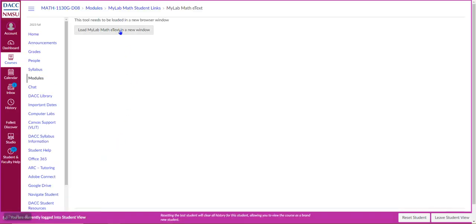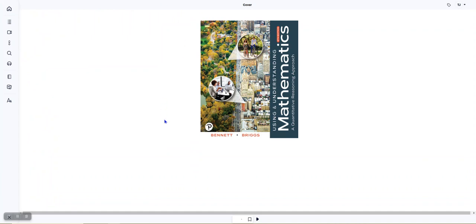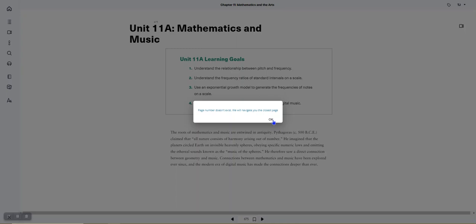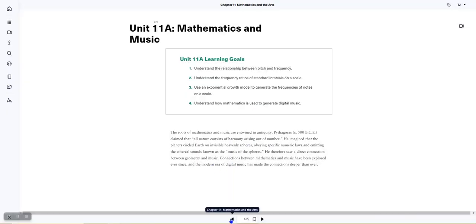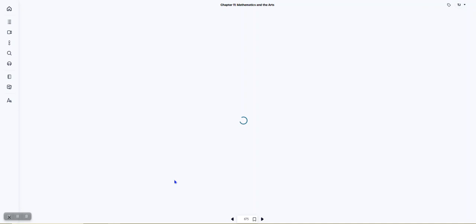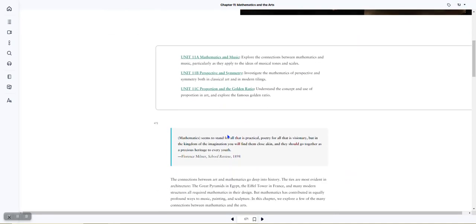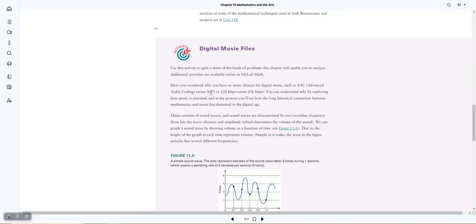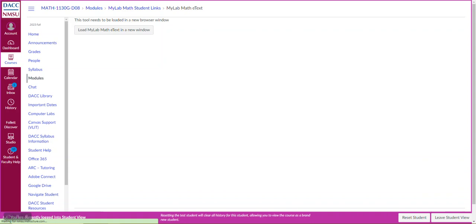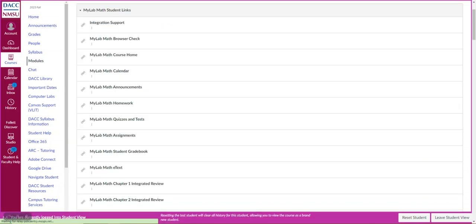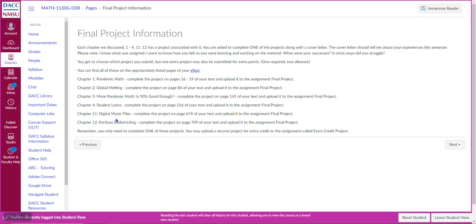And of course, it's going to tell me I have to load it in a new window, and I've already done that here. So I'm going to go to page 674, and I'm going to see what's there. It says closest page. Okay, cool. So I'm going to go right before that. Notice here, digital music files is an activity. And if we go back where we were, we'll see that digital music files is the name of the project that we're trying to do.